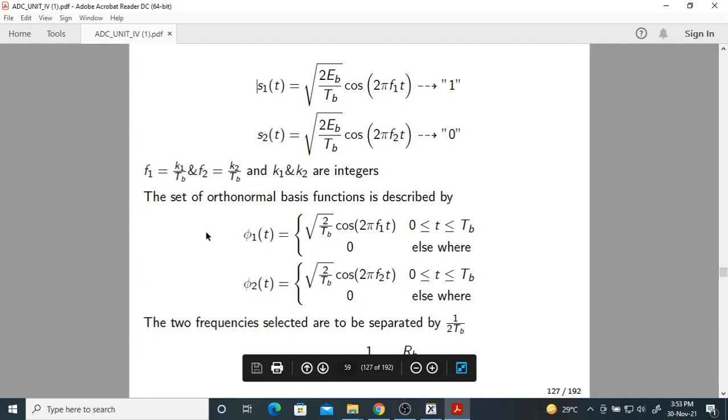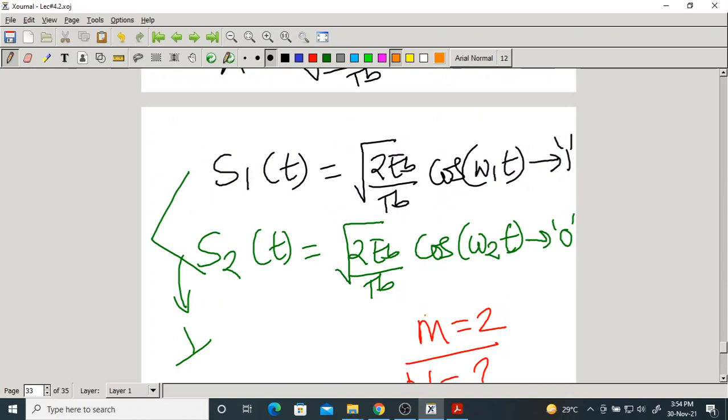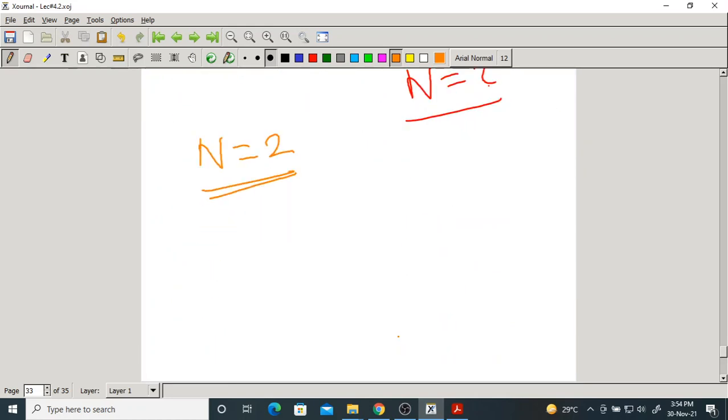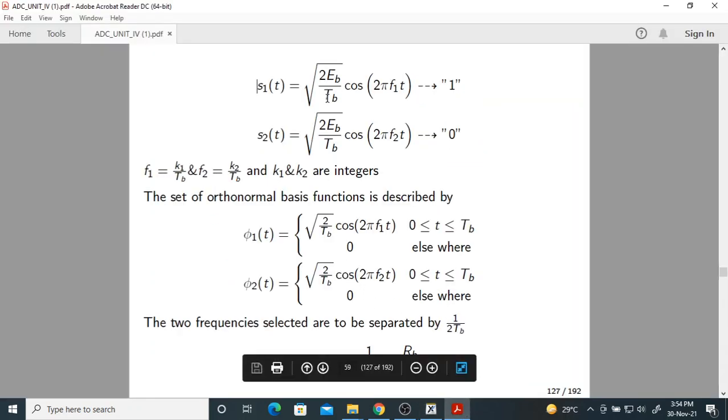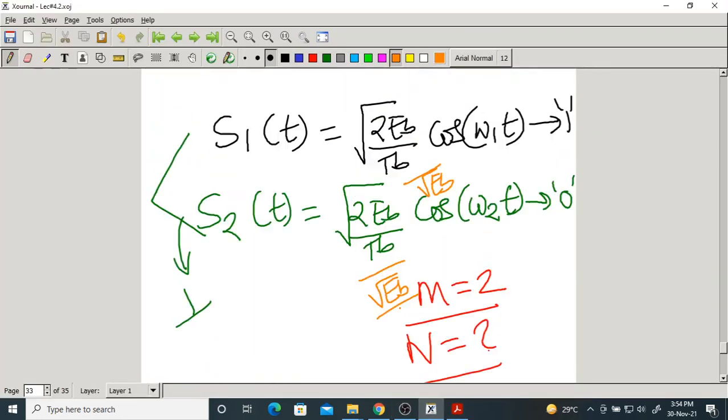So what are those orthonormal basis functions? I told you, to find them we go with the Gram-Schmidt procedure. You divide S1 of t by the root of its energy, and here also by the root of its energy. Now what do you get? EB will cancel out because E1 is the same as E2; all are the same energies. I have written EB here, but it is E1. E1 is nothing but EB.